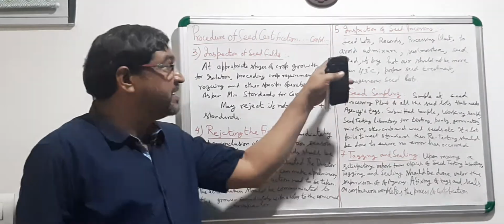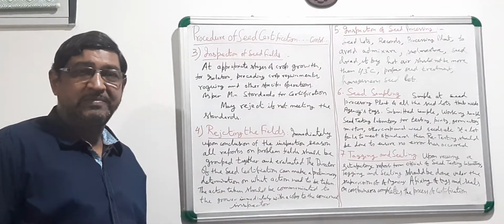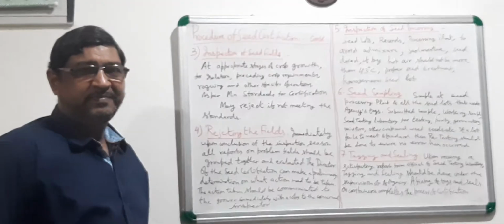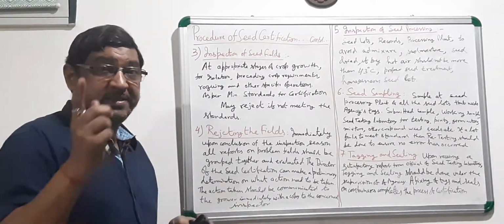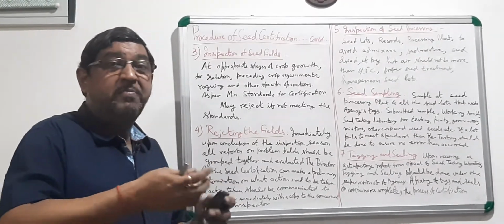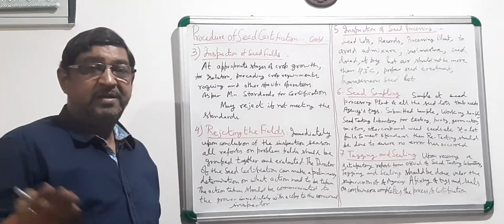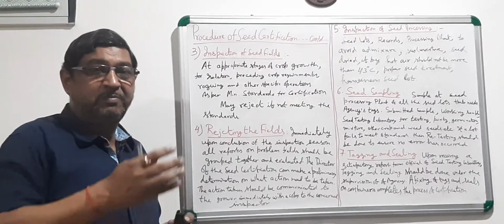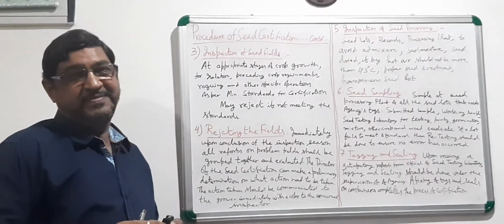At the same time, when he is visiting the processing plant and processing is completing, the seed inspector has to take the proper sample. It is dealt with in another chapter, the seed sampling chapter, how the seed samples are taken.